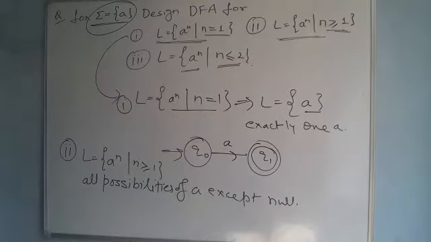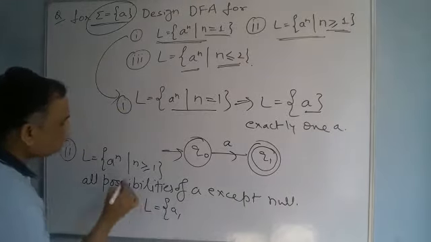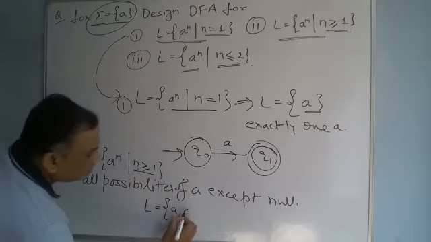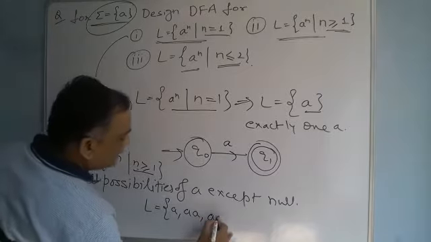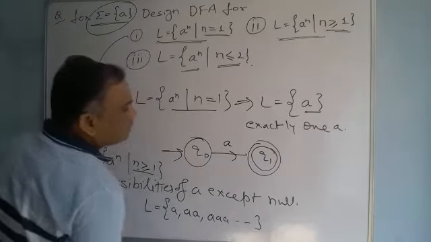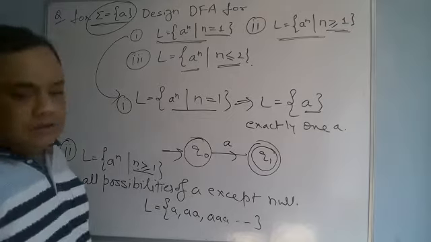So here we can find that L is equal to a when the value is 1, then double a, then triple a, and so on. So for this we are making a DFA that finds all numbers of a except null.